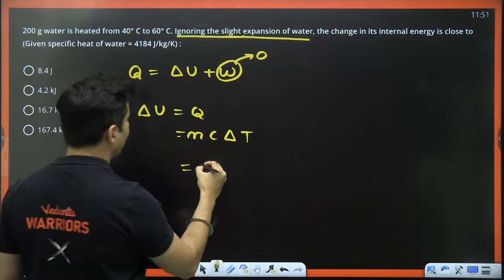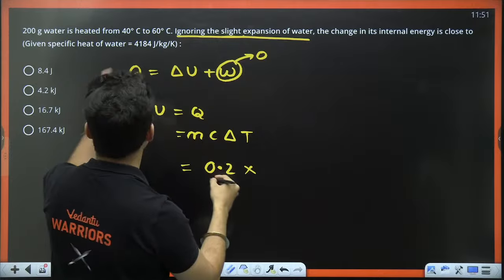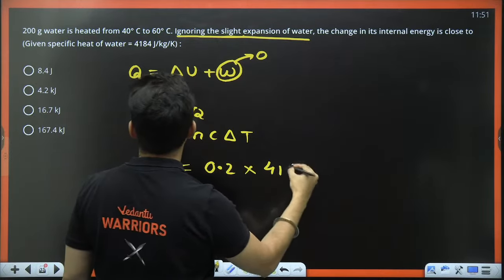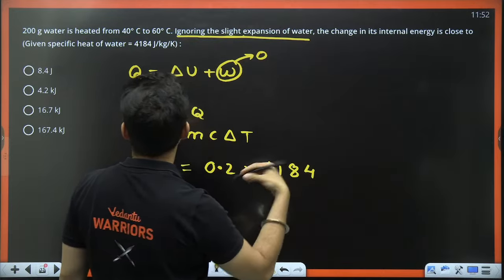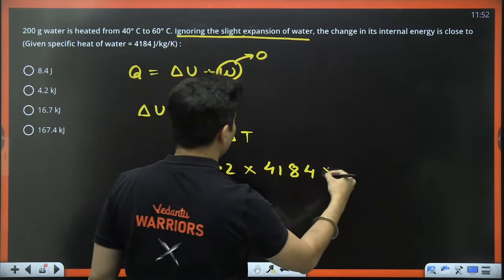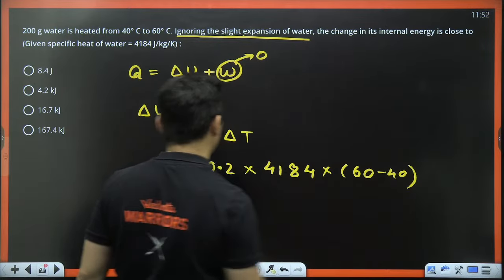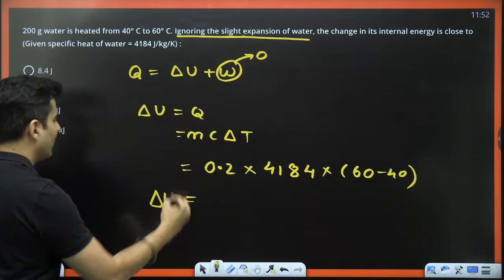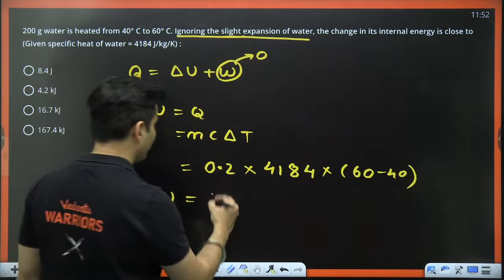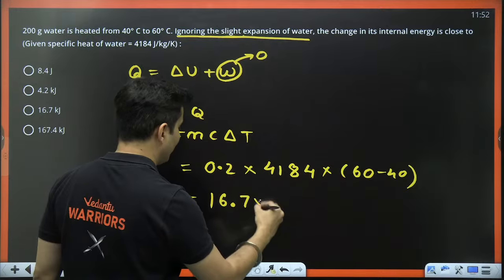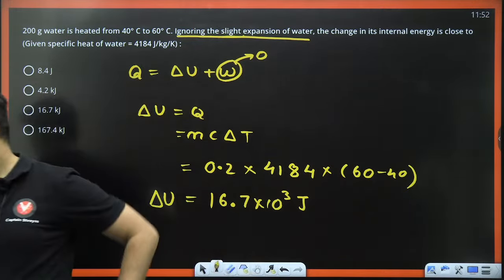Mass is 200 grams, so it is 0.2 kg. Specific heat capacity is 4184 joules per kg per Kelvin. Change in the temperature is 60 minus 40. Exactly. Solve this. You shall get the value of delta U. Just check if you are getting it as 16.7 into 10 to the power 3 joules. Just check this out.